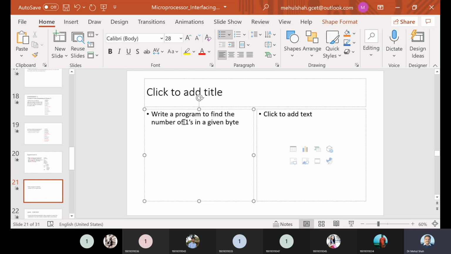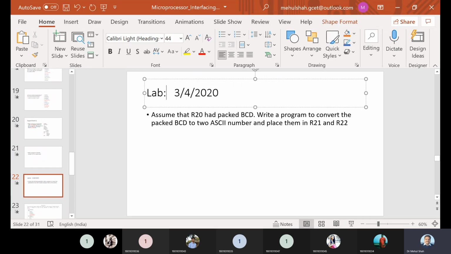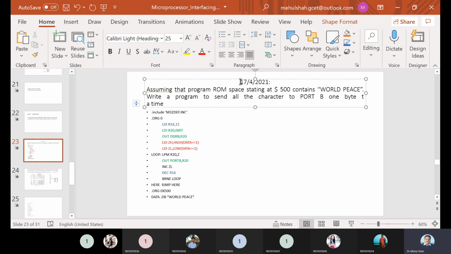And this I have given as an exercise: write a program to find the number of ones in a given byte. Now this is lab 7. Again this program is easy, right? Then this is lab 8.